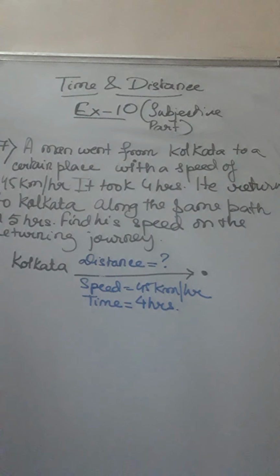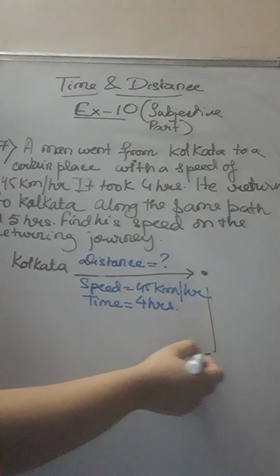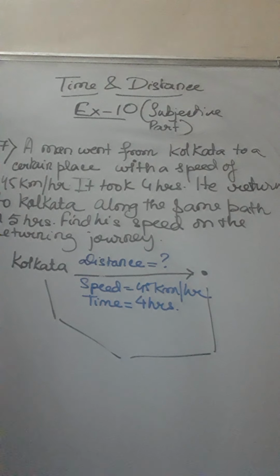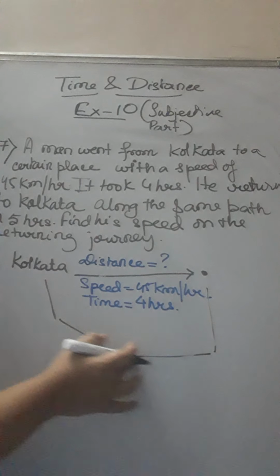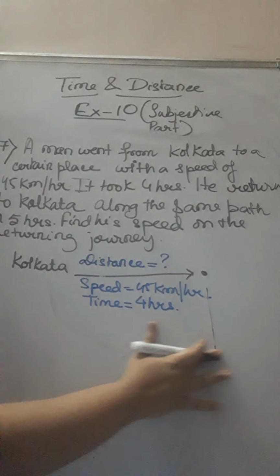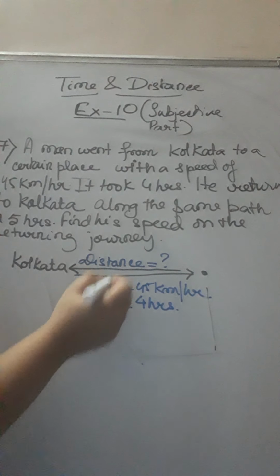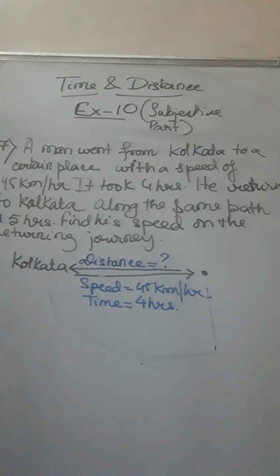The question is, if he returns to Kolkata along the same path, so there can be many routes. For example, from this certain place, coming back to Kolkata, he can follow a different long route. That means the distance will no longer be the same. But here this doesn't happen. Here it is said that he is taking the same path. That means he is returning back along the same path. So he will cover the same distance in his return journey. So the distance traveled in the return journey will also be the same.